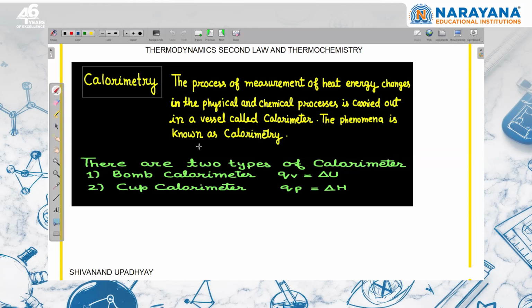So I am discussing some important points regarding thermochemistry जो जेईई में क्वेश्चन्स पूछे जाते हैं. कैलोरीमेट्री से बहुत ज्यादा क्वेश्चन पूछे जाते हैं. You should be very sure about calorimeter, right. So calorimeter is an instrument to measure the heat exchange during a chemical or physical process. ये एक इंस्ट्रूमेंट है. So there are two types of calorimeter. One is bomb calorimeter and the other is cup calorimeter.